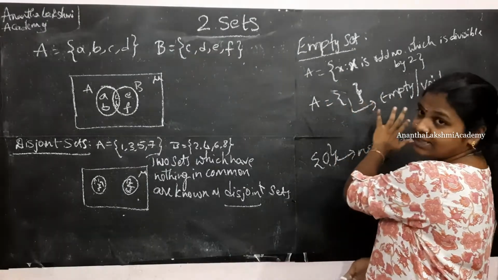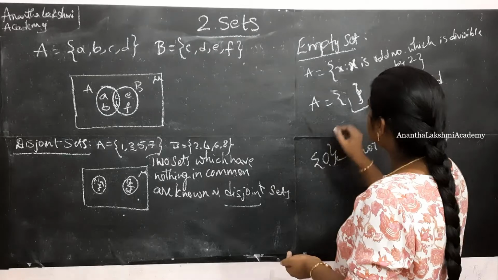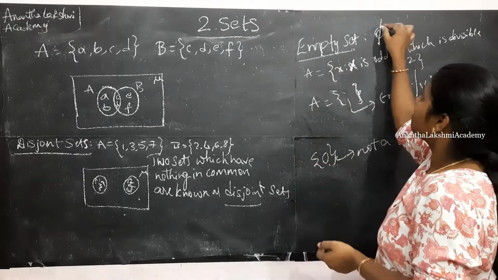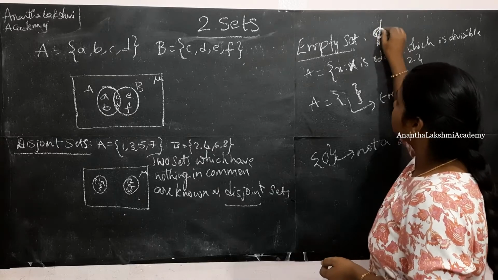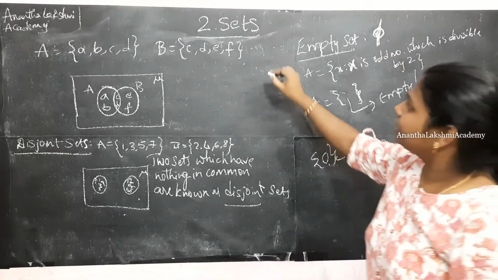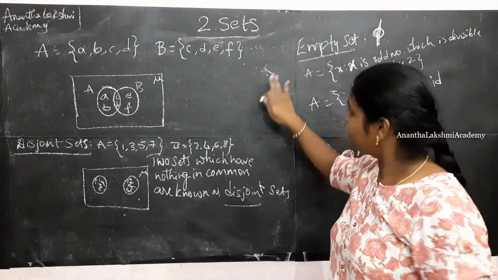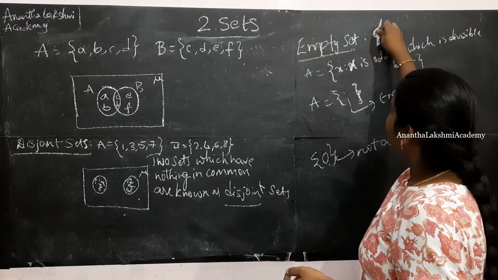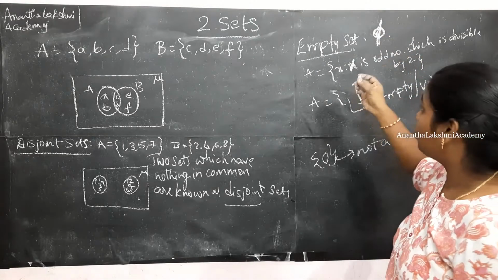This is known as empty set or void set, and this is denoted with a symbol, phi. This is also a symbol, the null symbol. This is a null symbol or phi symbol, however you call it.